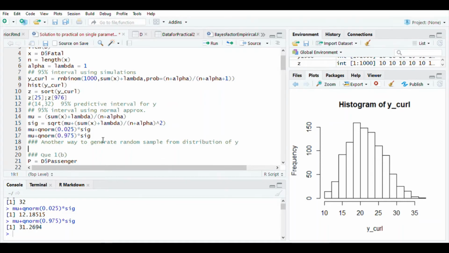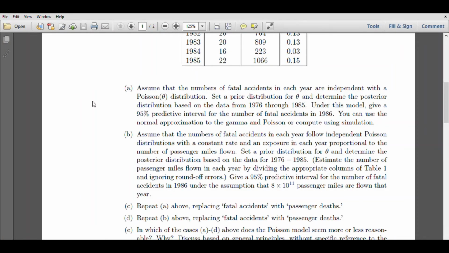Let us consider question 1b. The question states that the number of fatal accidents in each year follow independent Poisson distributions with a constant rate, and an exposure in each year proportional to the number of passenger miles flown. So now let us try to understand this statement. By this they mean that the number of fatal accidents has a Poisson distribution, but the mean of the Poisson depends on two factors. One factor is a constant rate, so that factor doesn't change over the years, but another factor changes over the years.